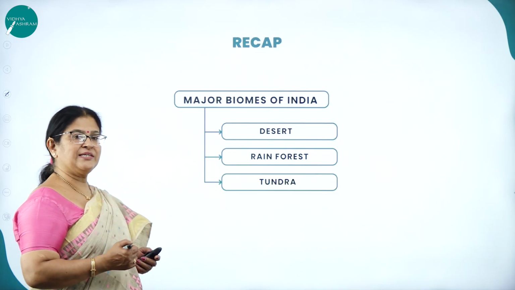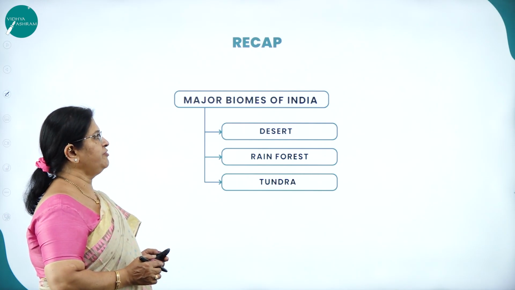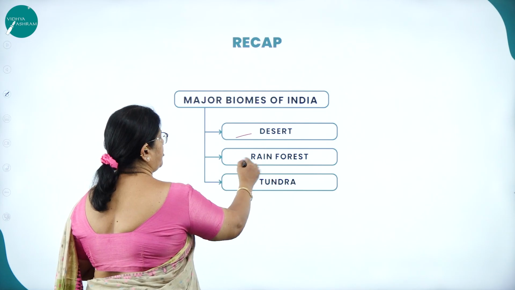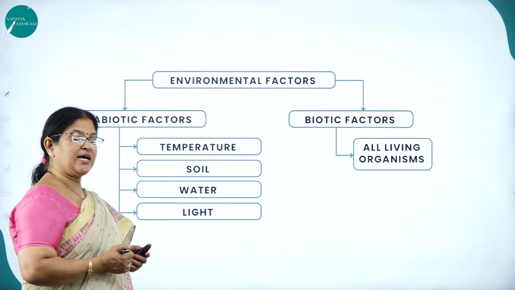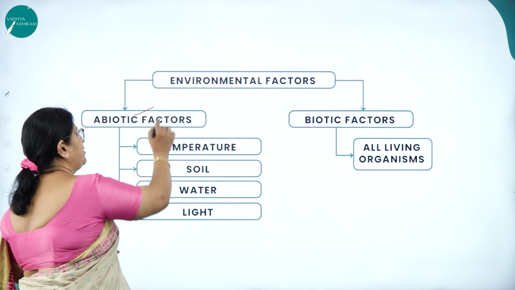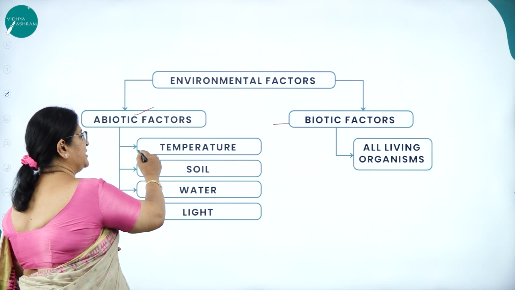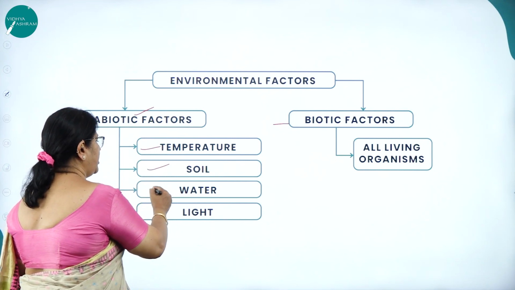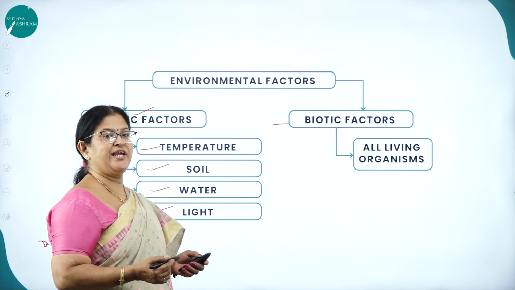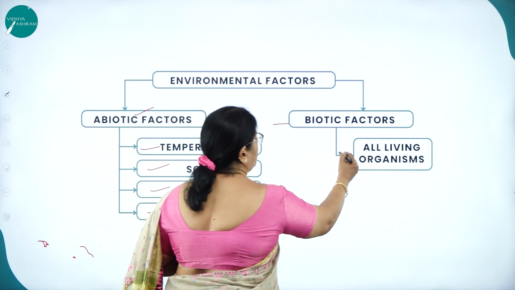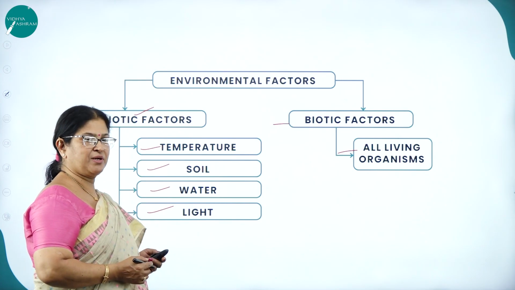So let us have a brief recap of this particular chapter, that is the major biomes of India, that is the desert, the forest and the tundra. Then environmental factors, that is we can classify the environmental factors into abiotic factors and biotic factors. What will be the abiotic factors? Like the temperature, soil, water and light. What will be the very word itself? Biotic means what? Living. Abiotic, non-living. So biotic is all living organisms. So all these are the environmental factors which an organism comes across.